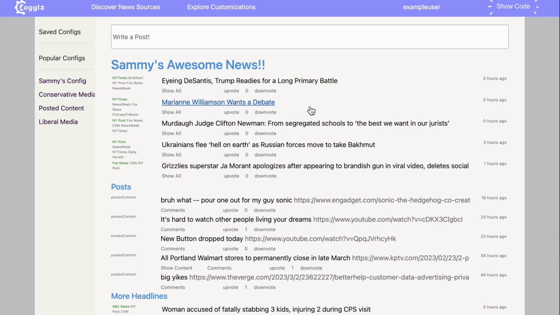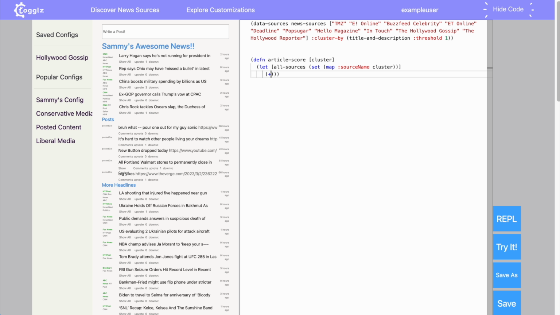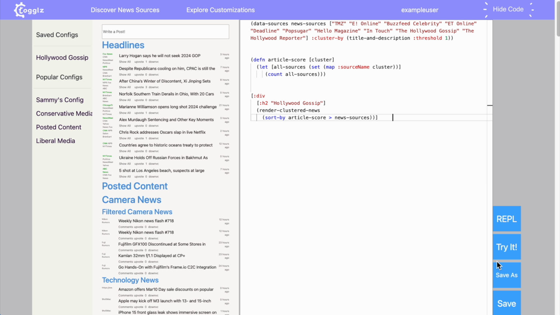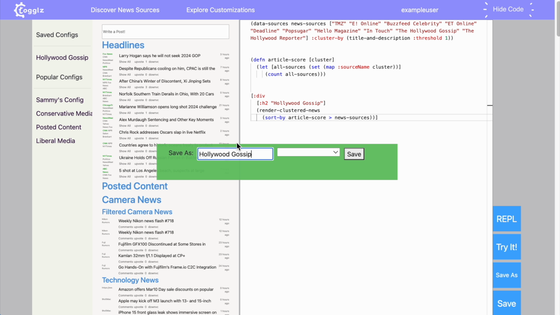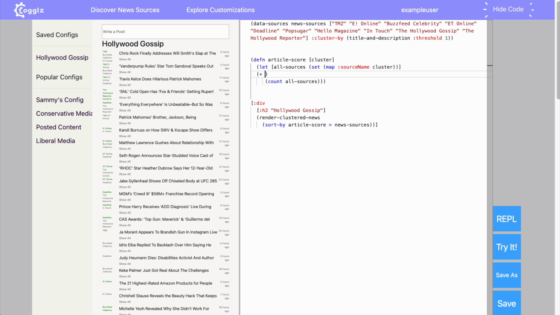So right now, at this very moment, I want to know, what is the hot gossip going on in Hollywood? To start, we'll need some news stories that focus on entertainment and celebrities. Now I'm going to cluster similar articles together and then show the stories reported by the most news sources into the page. This is pretty good, but a lot of the articles aren't really what we're after. I want to know about Tom Sandoval's breakup, but I don't want to hear an announcement for every new movie that's coming out. The Hollywood Reporter just reports on movies and not gossip.